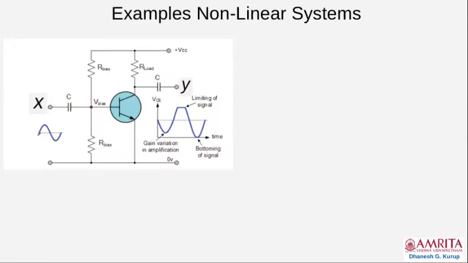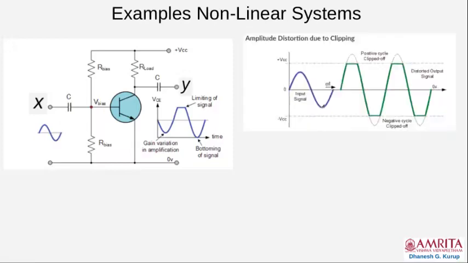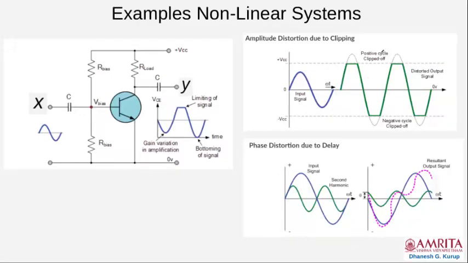On the other hand, if you start increasing the input voltage, then what happens? After a certain limit, there will be clipping of the signal at the output. So this is a non-linear system. So this property is described here, the clipping.